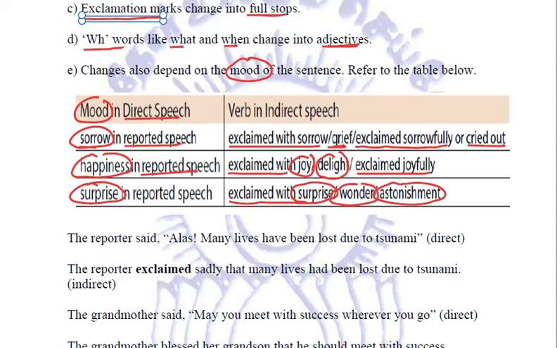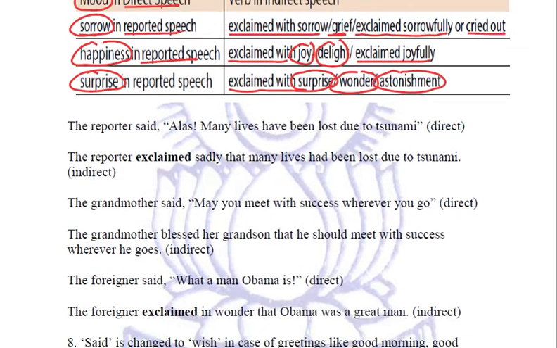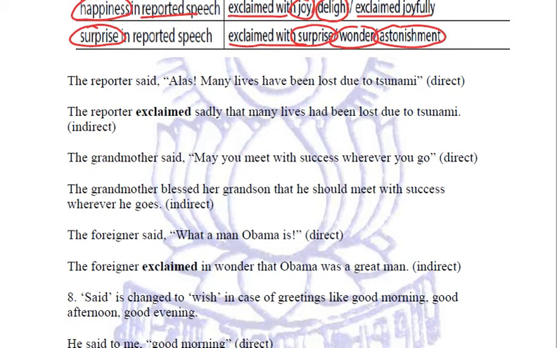Right? Let us try to understand these changes with the help of solved examples. The reporter said, alas, many lives have been lost due to tsunami. Now this alas is an expression of sorrow.